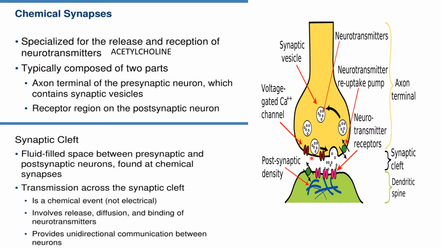Now the transmission across the synapse is a chemical event and not an electrical event. It includes release, diffusion and binding of neurotransmitters. So it provides unidirectional communication between the neurons.